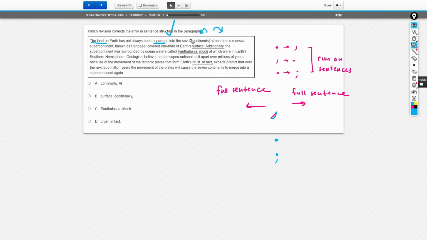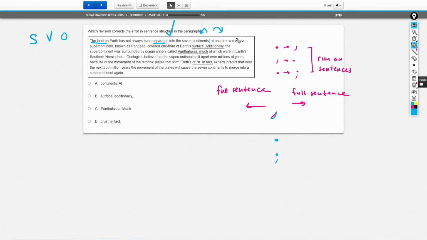So again, another way of testing for if you have a sentence is if you have a subject, aka the thing that is going to do the verb, which is the action, in this case being separated, and the object is receiving the action, right? So what are we separating it into? We're separating it into continents, okay? So this is a sentence. Let's look at the possible sentence on the right.